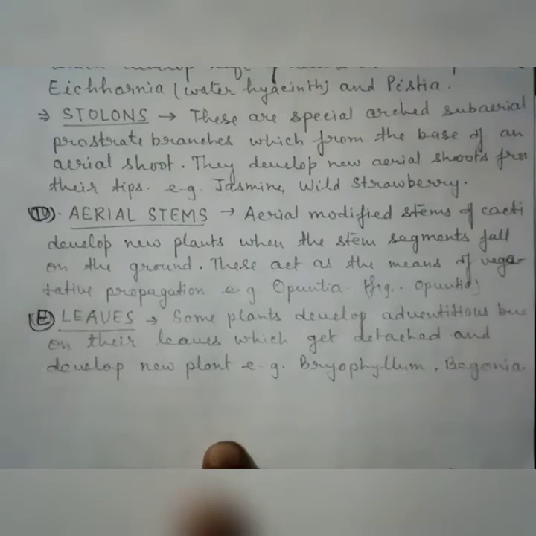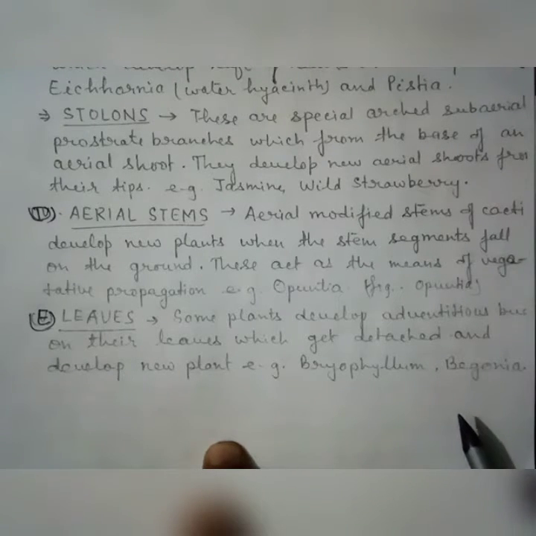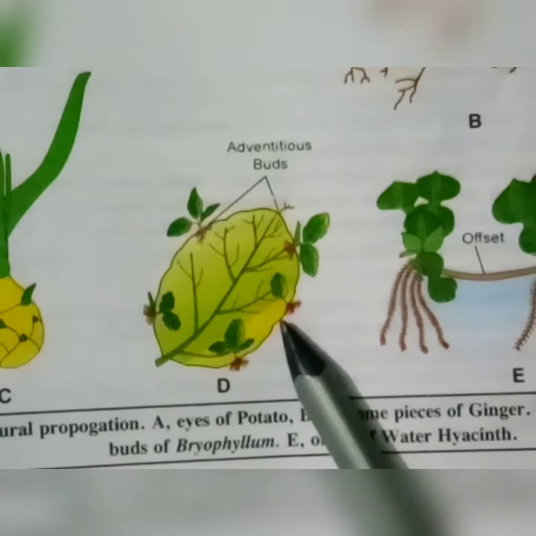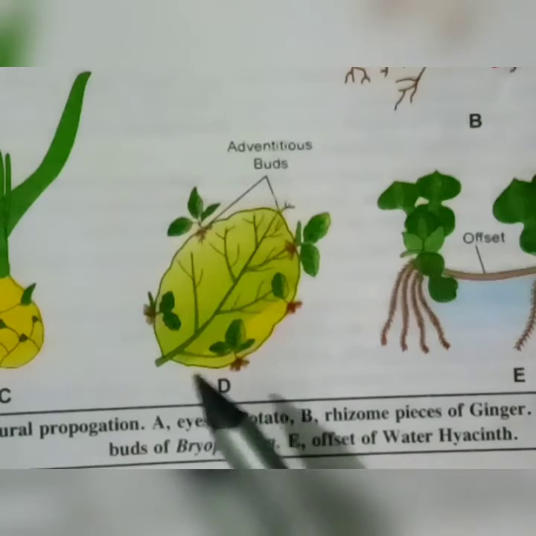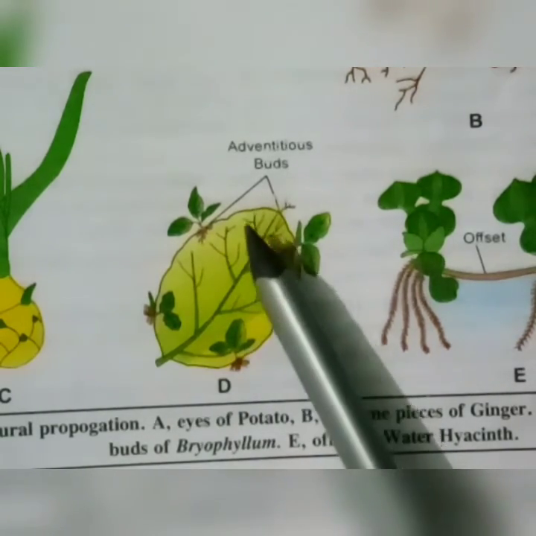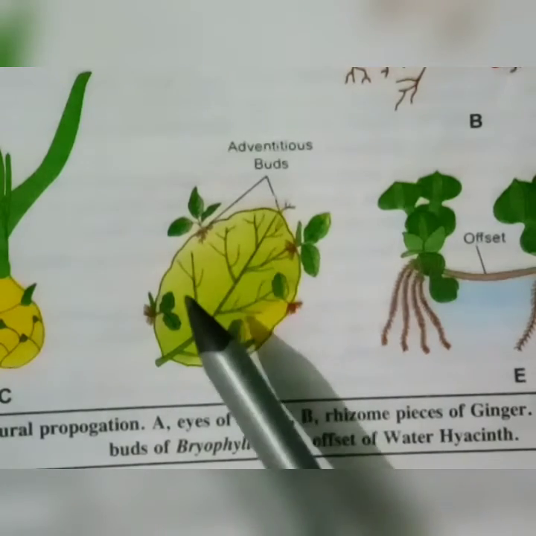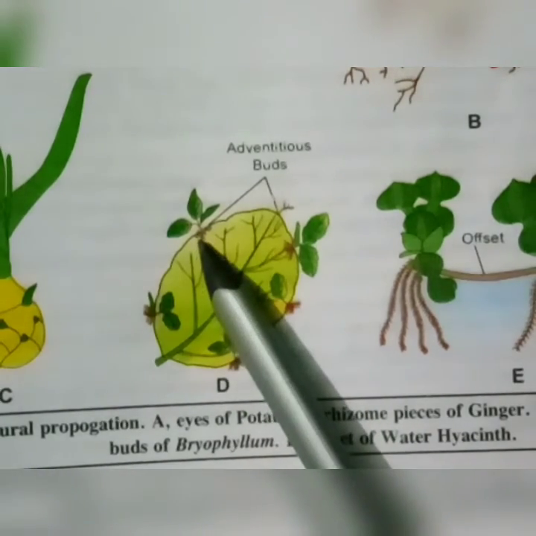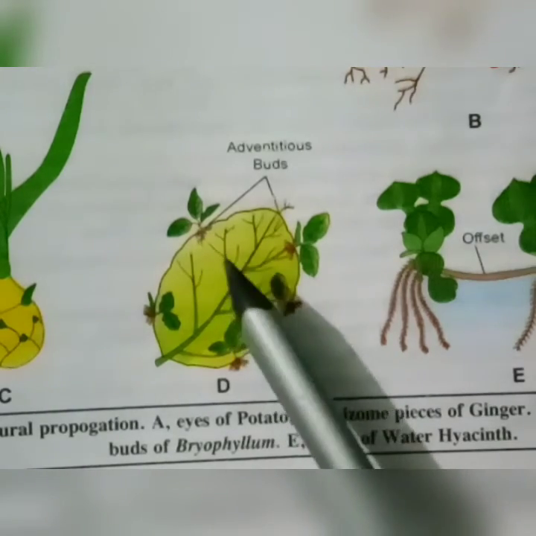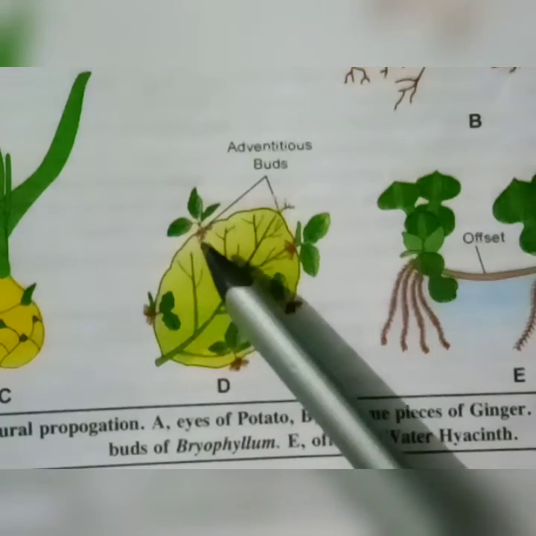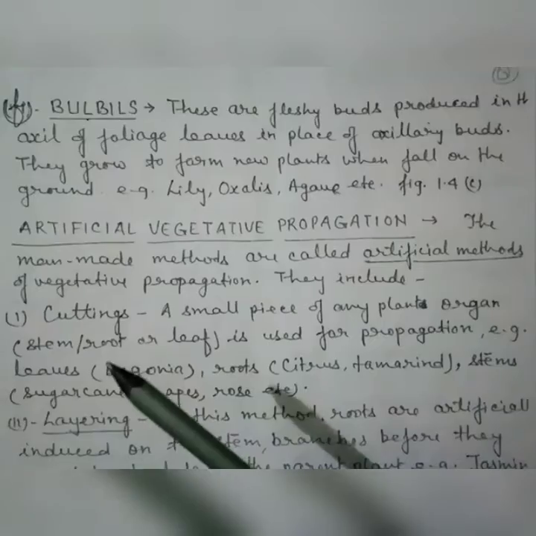For example, Bryophyllum, Begonia, etc. This is the leaf of Opuntia. At the margin of the leaves there are a number of notches, and in each notch they produce the buds that grow and produce new plants.